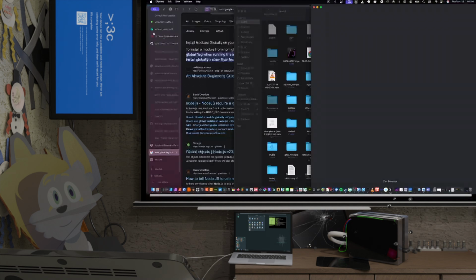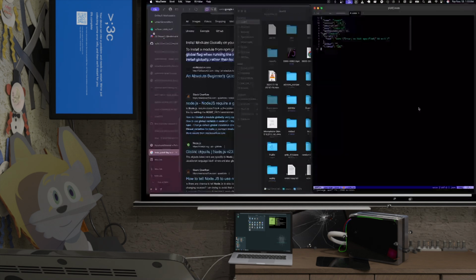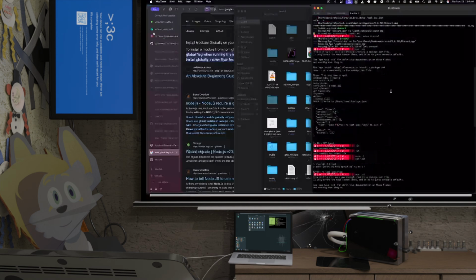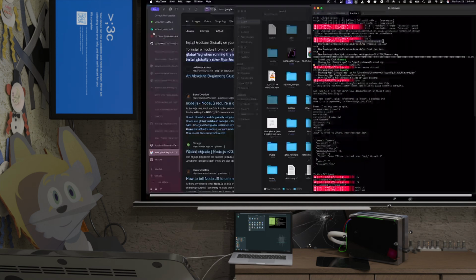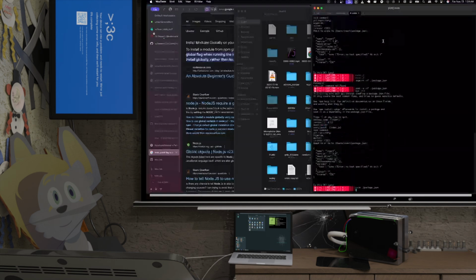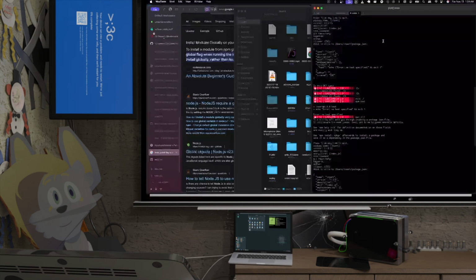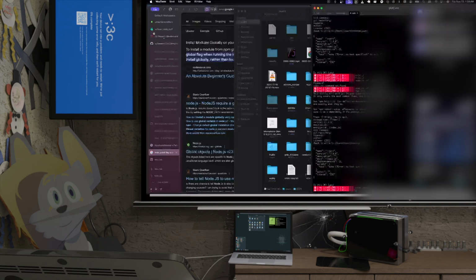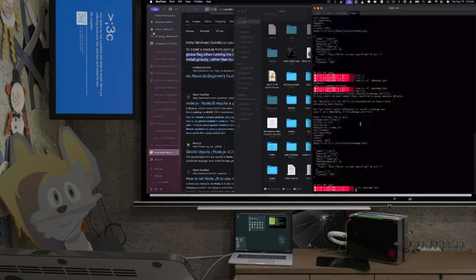If we go to my terminal here, I'm just gonna delete this line because, to be fair, there should not be a package.json in your home directory. That's honestly a really stupid thing to do, but still. Anyways, what I want to show is that if we scroll up, you will see that right here is when I installed Brew, like 12 commands ago, right? Whatever it is, I'm not gonna actually count, but you get the idea. So it's brand new, the latest version of Discord. The date is current year. I want to blur some things there, but you get the idea.